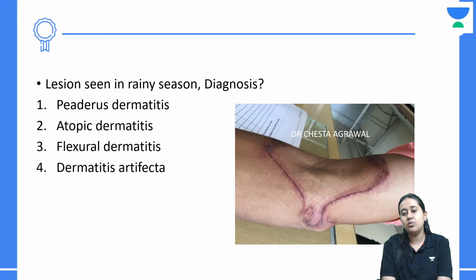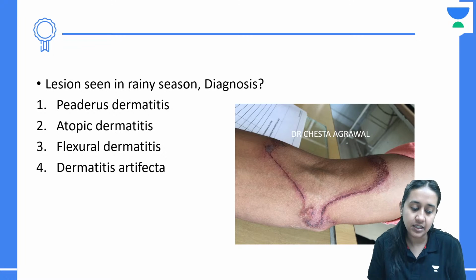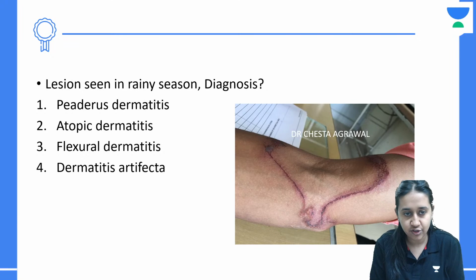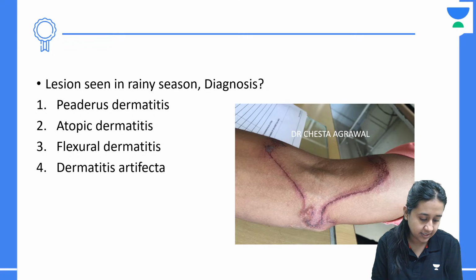Lesions seen in the rainy season, what can be the diagnosis? Piedras dermatitis, atopic dermatitis, flexural dermatitis, or dermatitis artifacta. Anybody can tell me the answer.